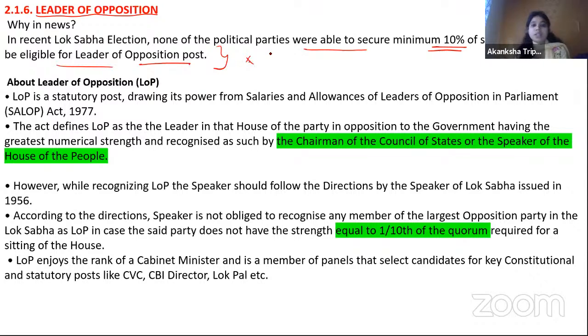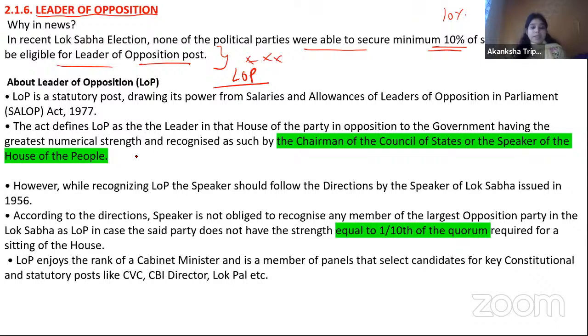यहाँ से आपकी news खत्म हो जाती है. But your preparation will not end from here itself. Why? Because there are multiple questions that can come into the prelims examination. Number one, there can be a question related with the leader of opposition, means when you will say that, okay, now this particular party is eligible for the leader of opposition. So they have to secure a minimum of 10% of the strength, which is sometimes also known as the quorum. So this is the number one criteria.